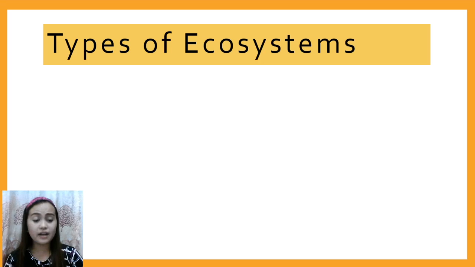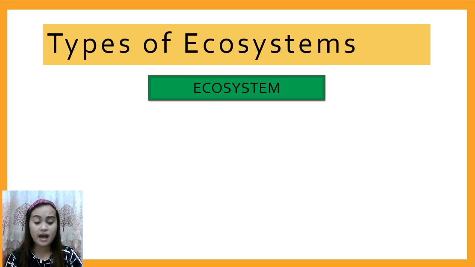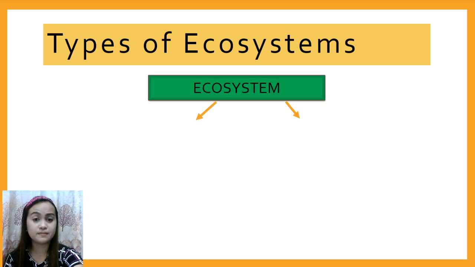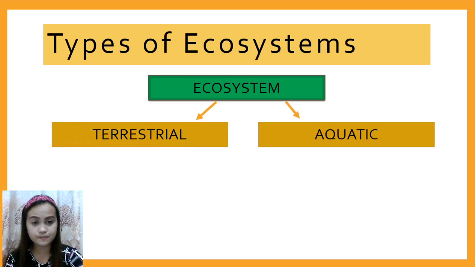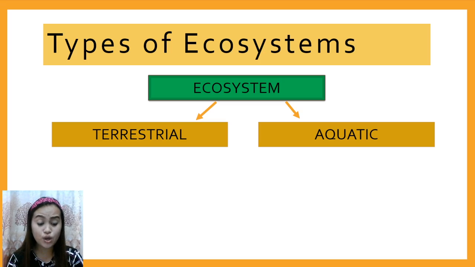Ecosystems are classified as terrestrial or aquatic based on where they are found. When we say terrestrial, the ecosystem consists of interaction between plants, animals, and non-living things that occur on land.